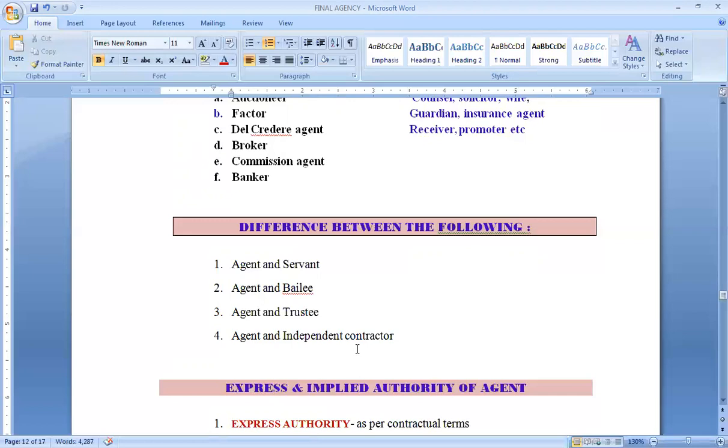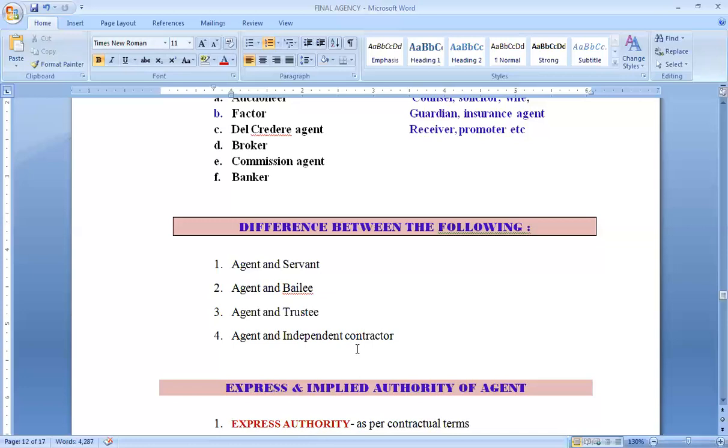Agent and bailee are different in the sense that a bailee is always given possession of certain goods. Some transfer of delivery of goods has to be there. Then the bailee may be given the goods for the purpose of bailment, for the benefit of the bailer or for the benefit of the bailee, or he may be given the possession of the goods to do something on behalf of the bailer. So in that case, the bailee also becomes an agent. But in case of agency, he may or may not be given any bailment of the goods. So that way, both these things differentiate.